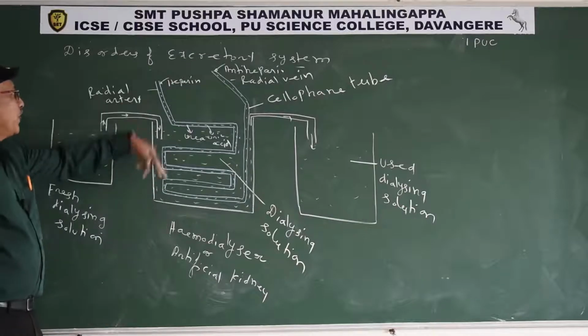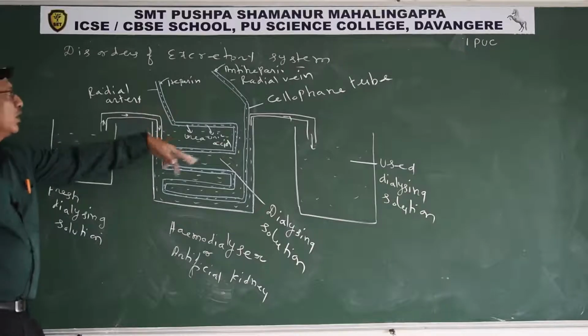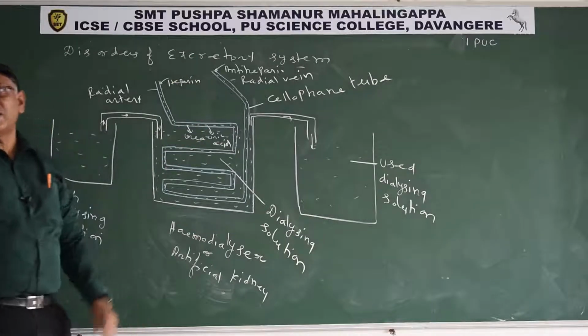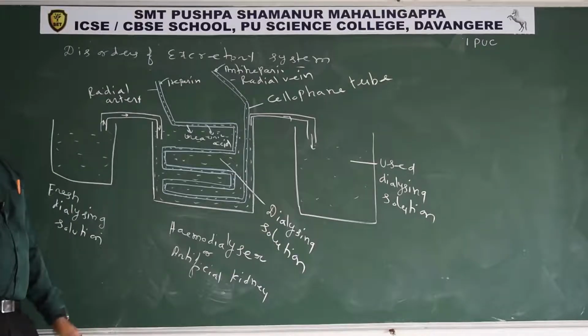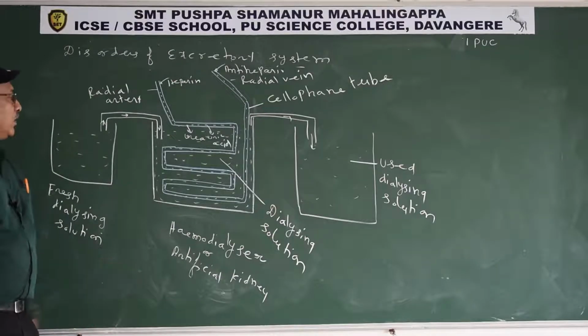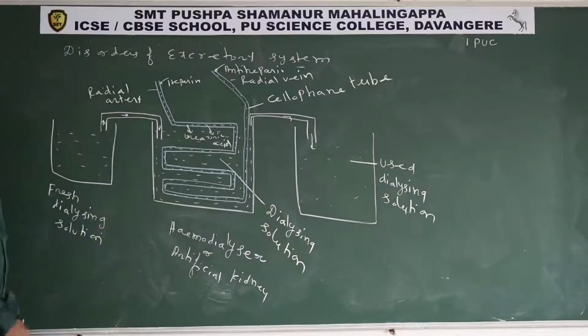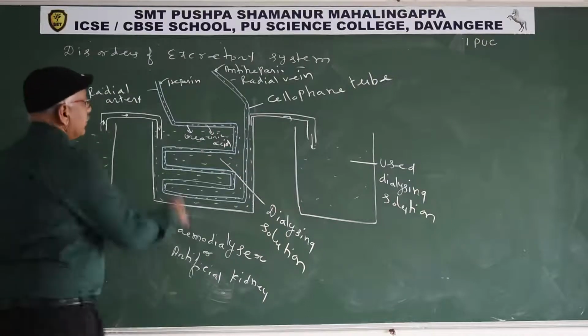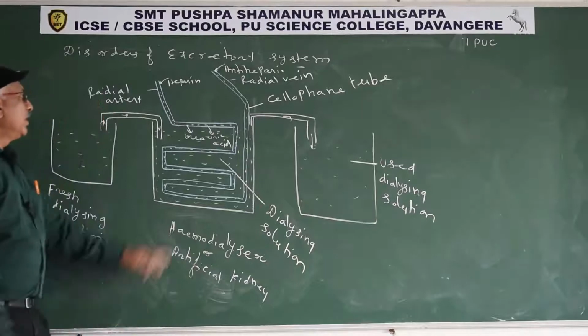Later, they remove the cellophane tube connected to the radial artery. The total blood in the cellophane tube is transferred into the radial vein. That is why the hemodialyzer is a boon to uremia patients. The hemodialyzer is also known as the artificial kidney.